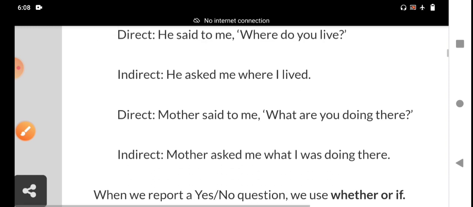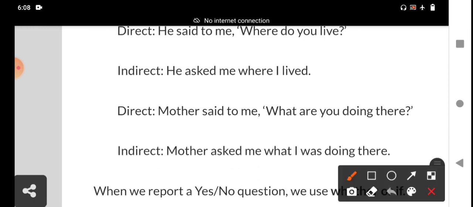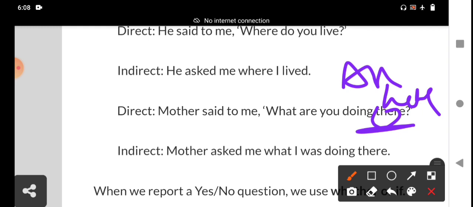And then the second example. Mother said to me, what are you doing there? There is an adverb of place. For example, what are you doing here? Here changes into there, but there does not change.